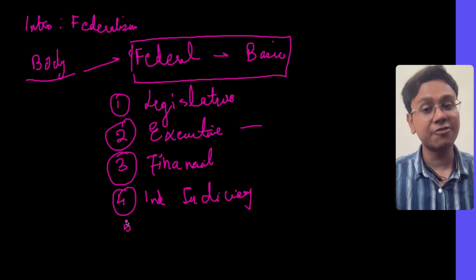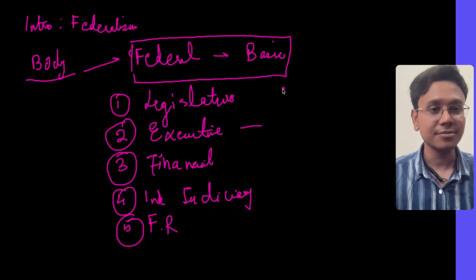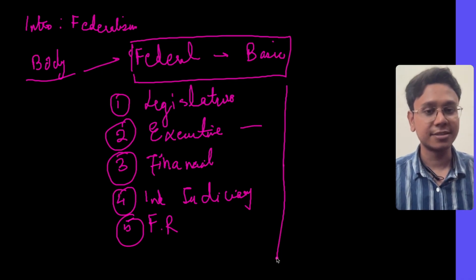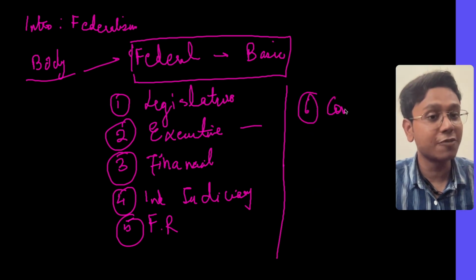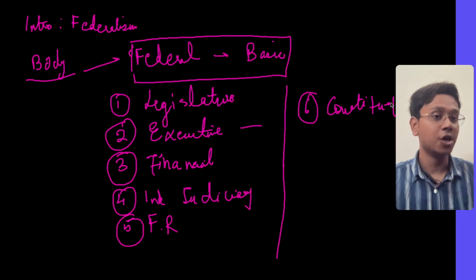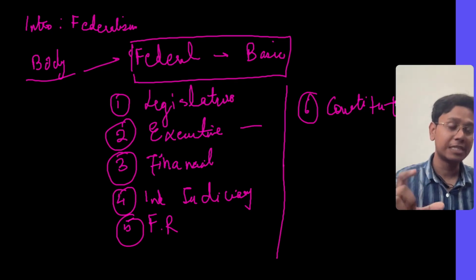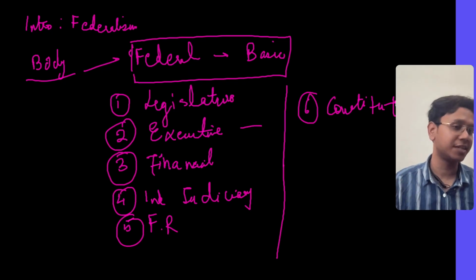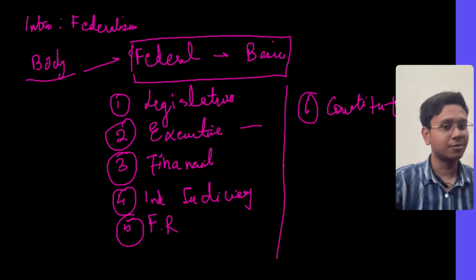Then to some extent even fundamental rights come under federal features, right? Then there is a strong constitution, the existence of a constitution. See, the constitution, as I told you in the first class, puts a limit on the government. So the existence of a strong bulky constitution ensures that the features in the constitution are not unnecessarily changed by the central government. So the constitution in a way provides support to the state. So that also can be a point. See, in the first heading you may have a lot of points.